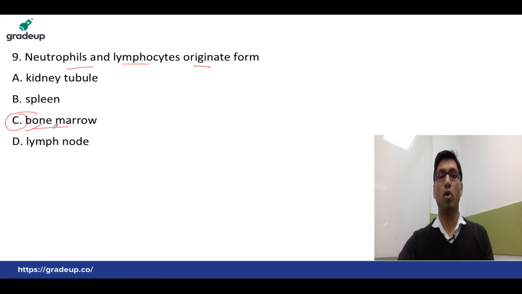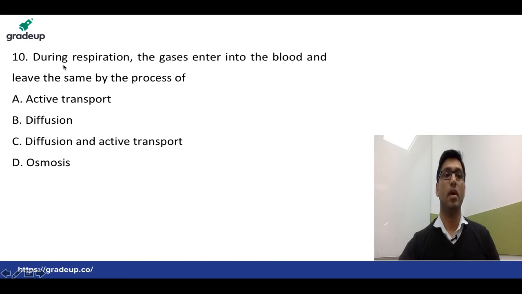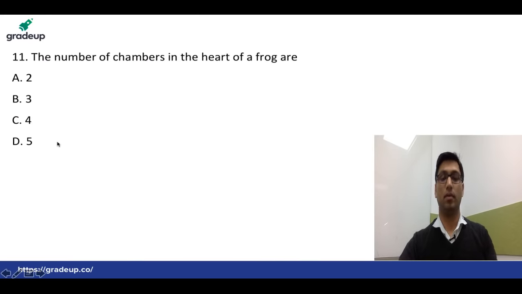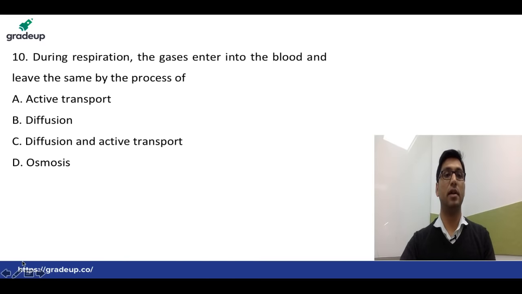Okay, so in bone marrow, neutrophils and lymphocytes originate from bone marrow. Next question: during respiration, the gas enters into the blood and leaves the same by the process of. Now what is the answer for this?